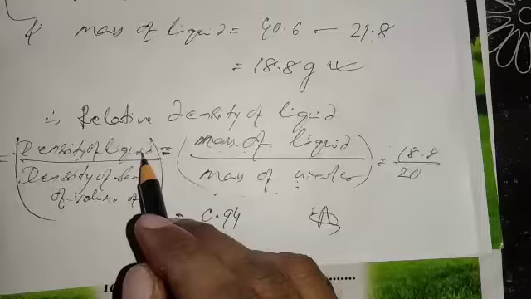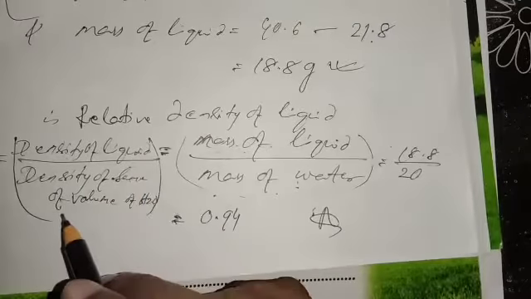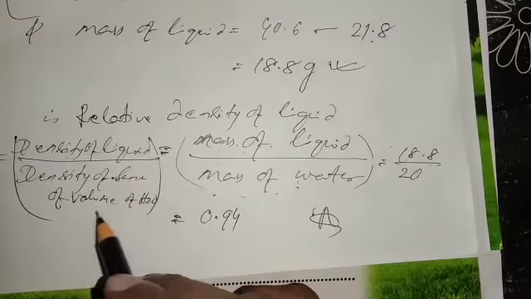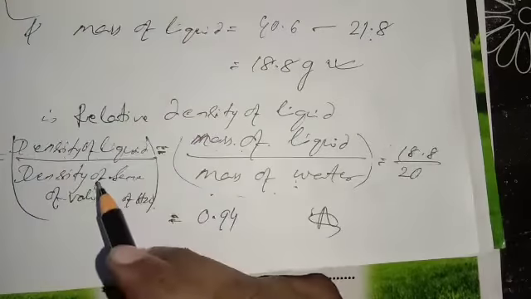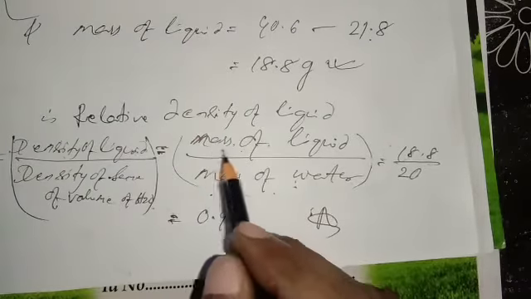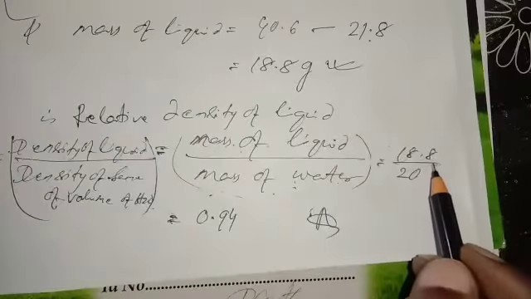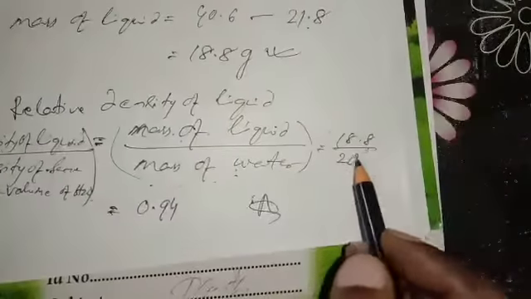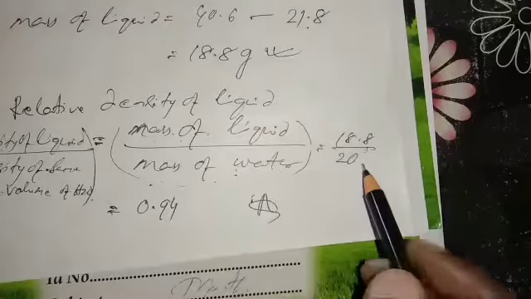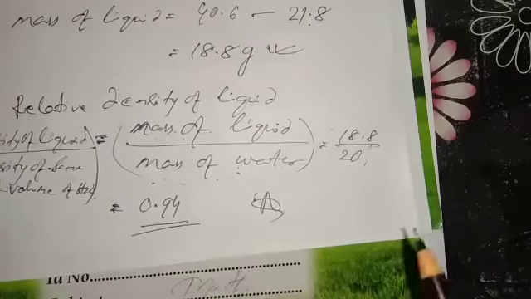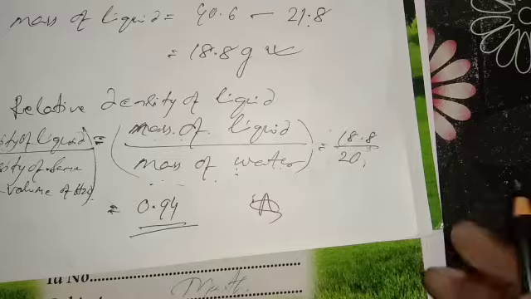The relative density of liquid: what is the formula? Density of liquid divided by density of water for the same volume. Here density means mass by volume. Another formula is mass of liquid by mass of water. So mass of liquid you got 18.8 divided by mass of water, which is 20. If you divide, you will get 0.94. This is the answer of question number 9.